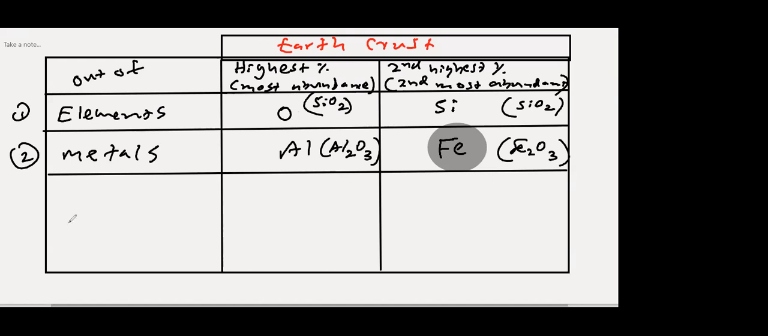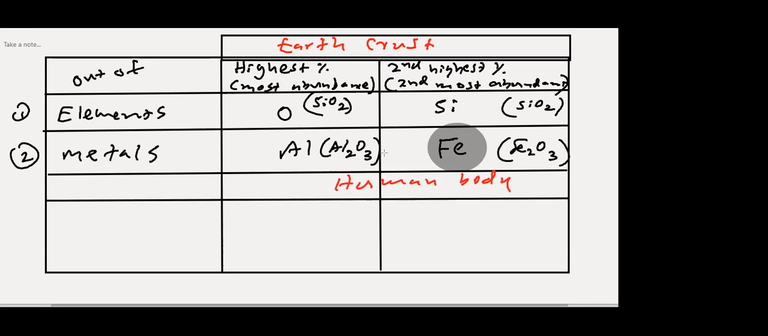Now if you take the human body, you should also know the most abundant element. What is the most abundant element in the human body? Who can tell me? Grade 10 chapter 1. At the beginning they have given a percentage also. What is the most abundant element in the human body?